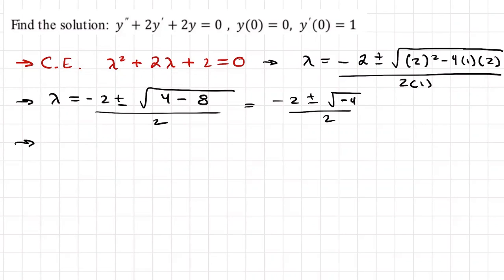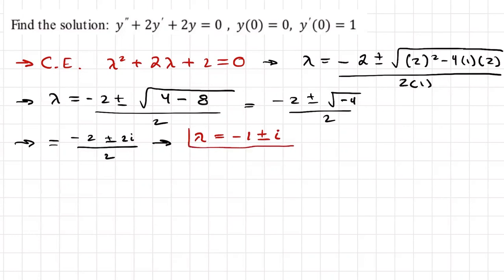If we continue, this will be equal to negative 2 plus or minus the square root of negative 4, that's an imaginary number, so it will be the square root of 4, that is 2, and because it's negative, 2i, over 2. So then we divide everything by 2, and we get negative 1 plus or minus i, and this is the root for this equation.